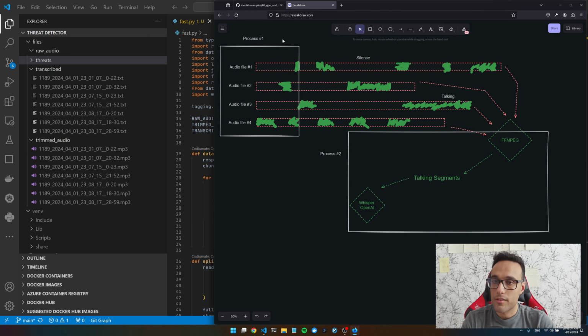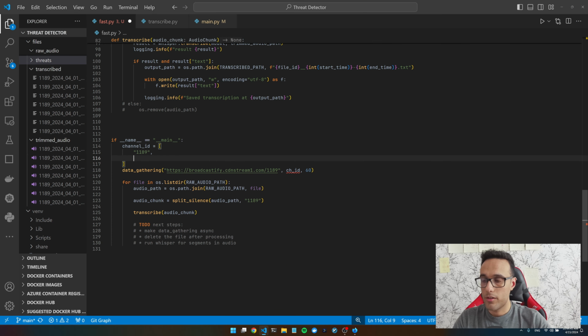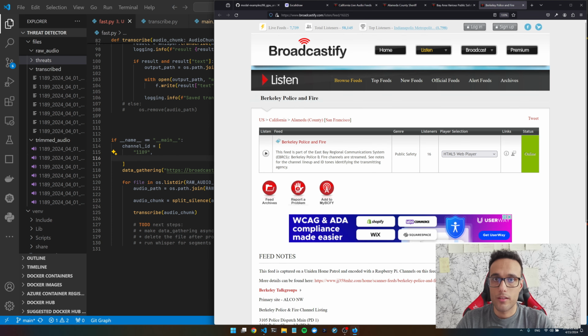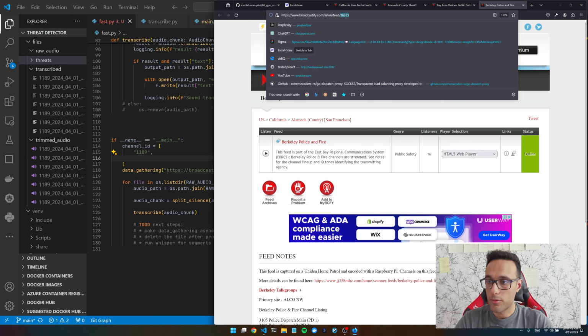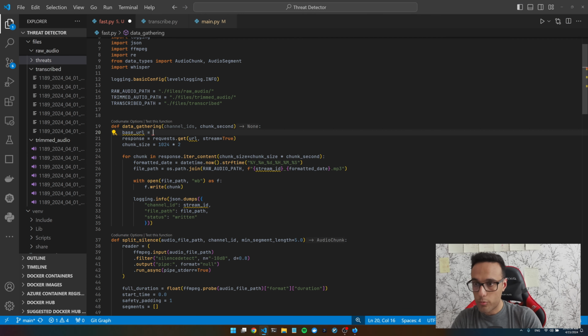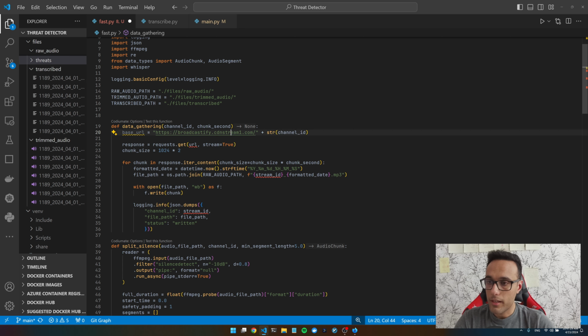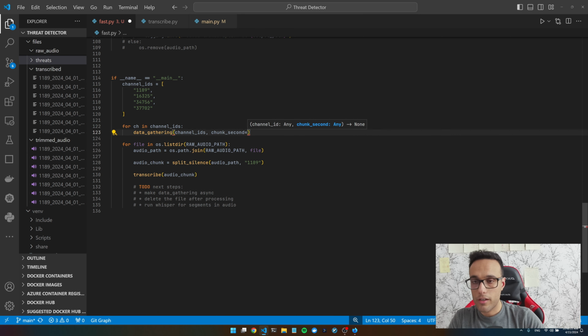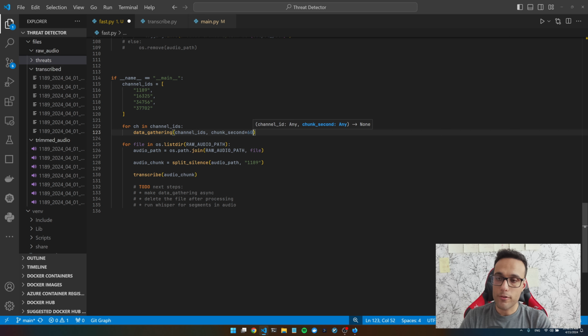First, I'm gonna separate this function and make sure it's working correctly and run it in a separate thread or process. Then I'm gonna do this second part and try to optimize it. So I'm gonna add more links that we can listen to. The base URL would be like this, and I'm gonna add that channel ID to the end. Chunk second, let it be 60 for now.